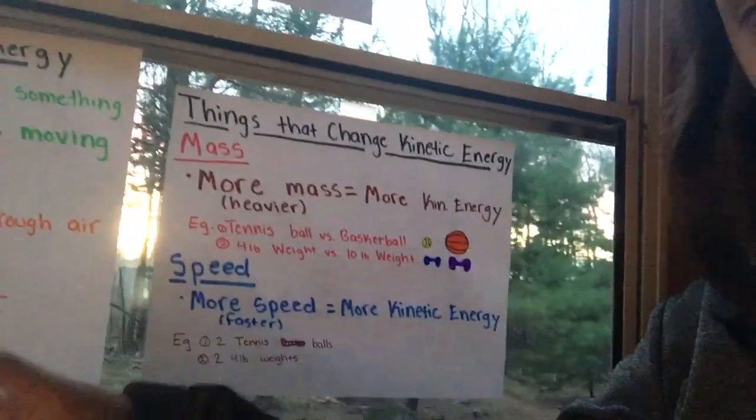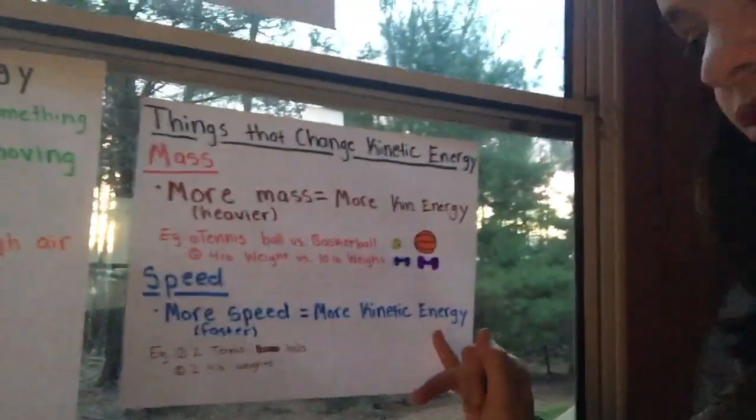The next thing we're going to look at is speed. So the more speed something has, so the faster it's moving, the more kinetic energy it has. And we are going to look at some examples as well. I bet you know where this is going. We're going back outside. Woohoo!